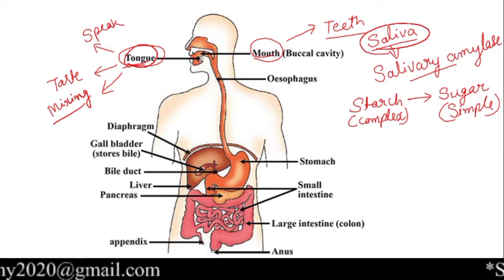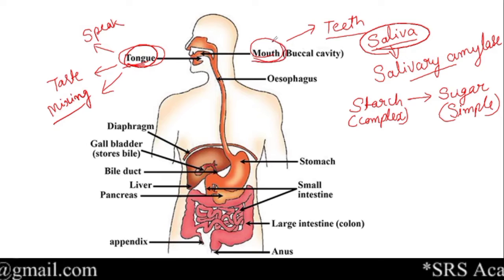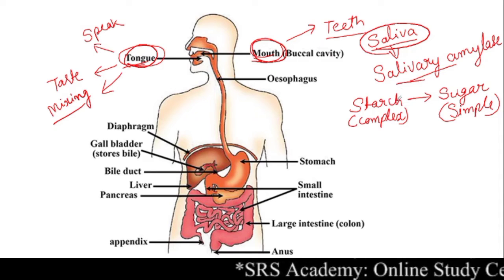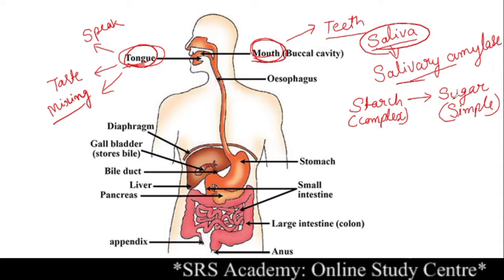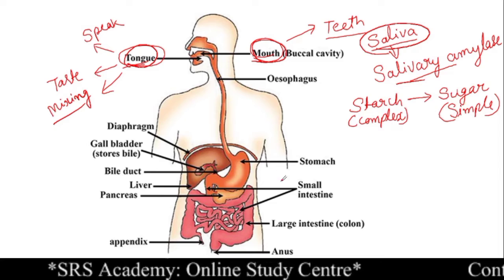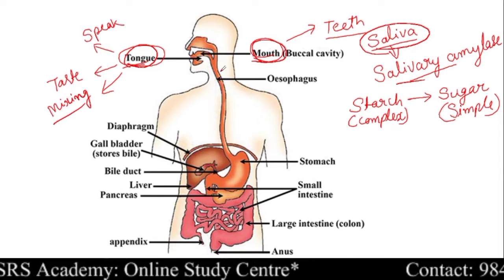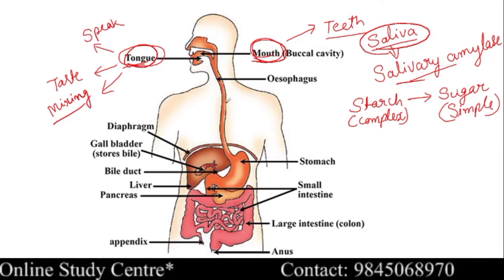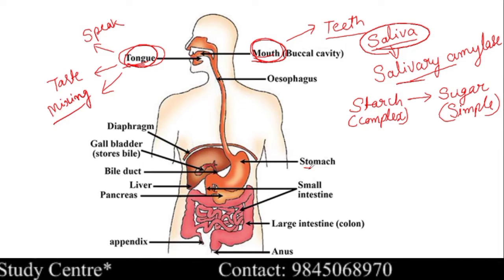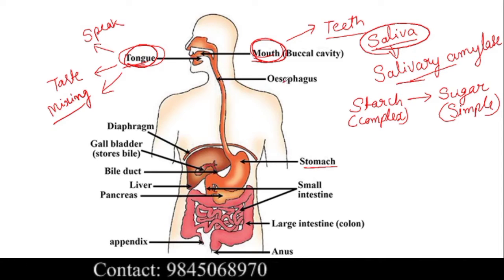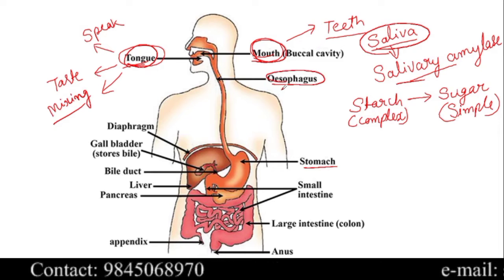So our digestion, that means the food digestion, starts from where? Mouth. Okay, so in the mouth, the food particles are made into small pieces, and with the help of salivary amylase, the starch, which is complex, gets broken down into simple sugar. After this, we will swallow the food, right? When you swallow the food, it moves down through the alimentary canal to reach the stomach, and in between these two, there is a pipe, we call it the food pipe, the esophagus.